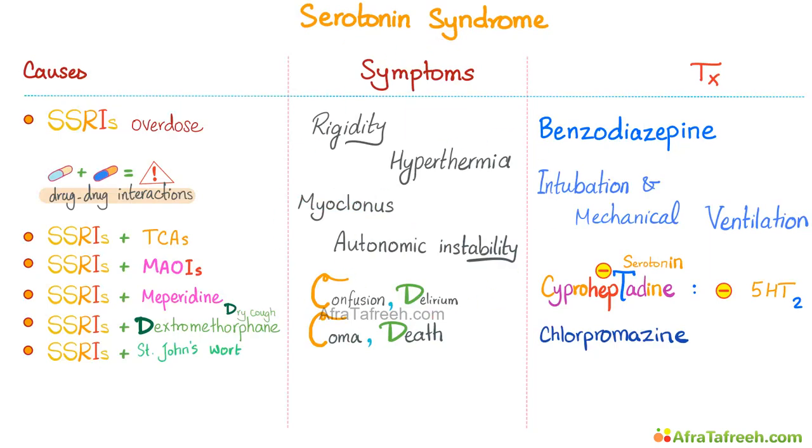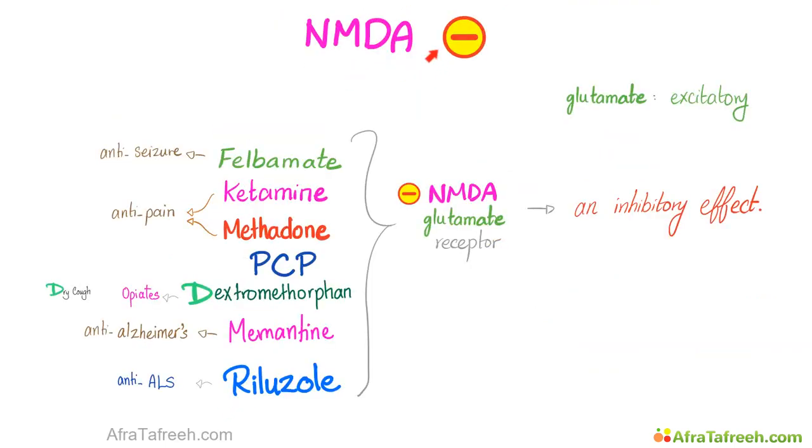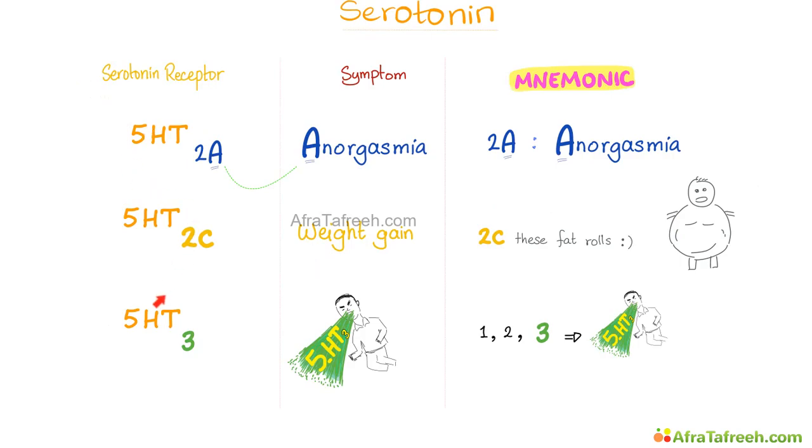Serotonin syndrome is very important. You need to know that the glutamate is excitatory, but the NMDA receptor is attached to a GABA neuron, which is inhibitory. All of these drugs inhibit the NMDA glutamate receptor. They include felbamate, ketamine, methadone, PCP, dextromethorphan, memantine, and riluzole. Stimulation of these serotonin receptors will lead to these findings.